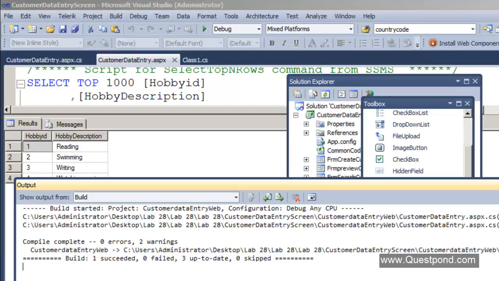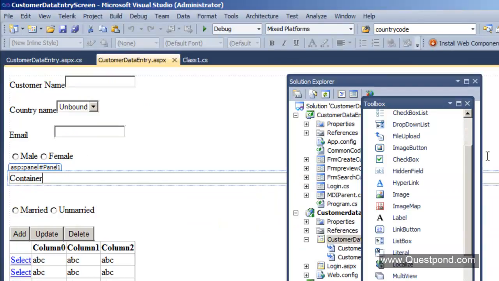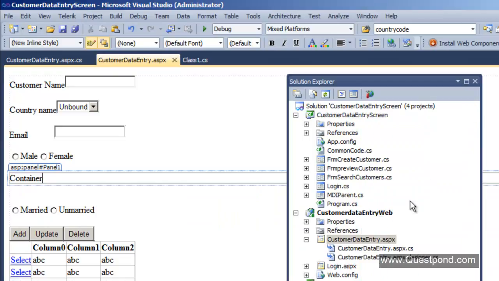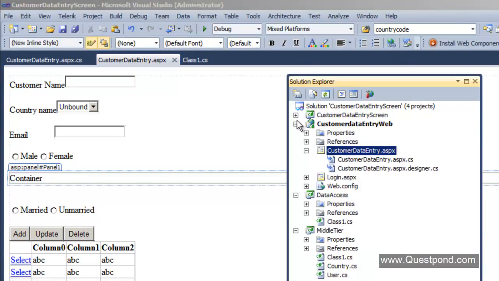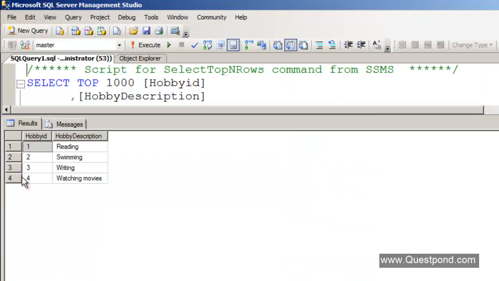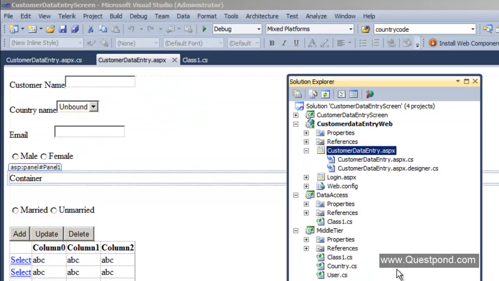So in other words, we would like to make logical changes in our class files, in our data access layer. So let's first start from the data access layer. The first step is we have to read this hobby master, right? So let's go back to our data access layer.